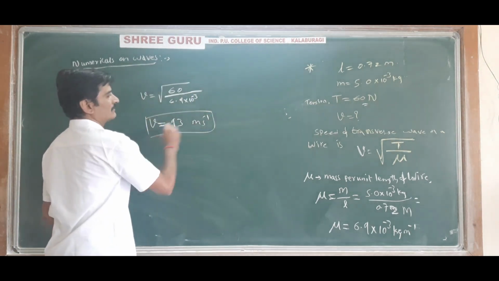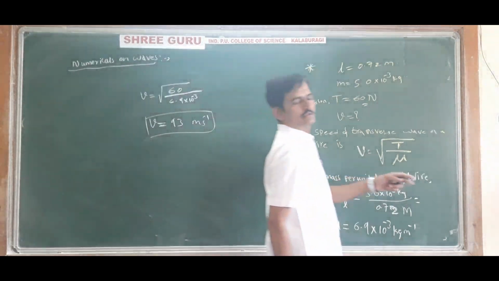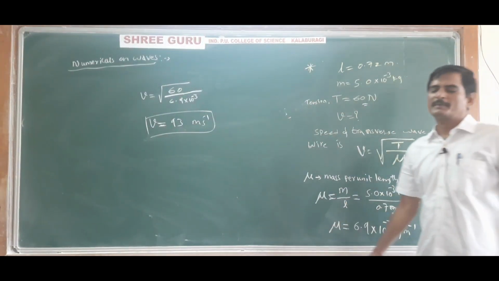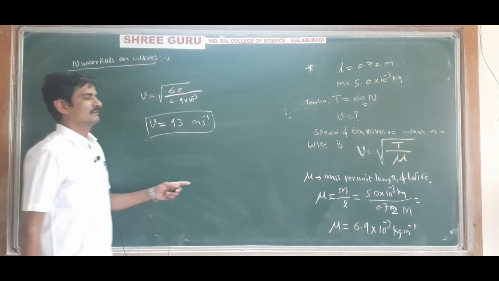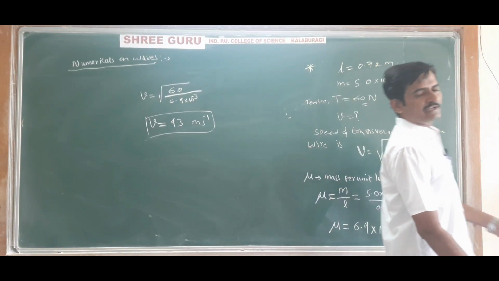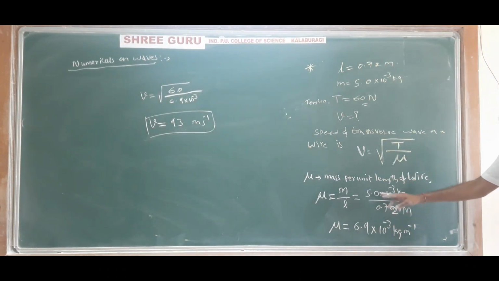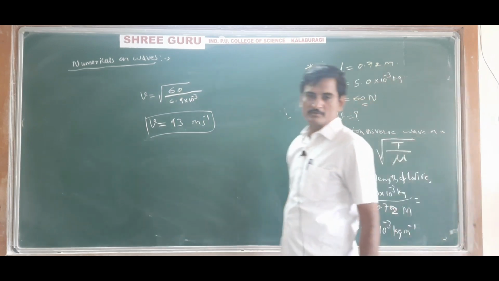So this is the answer. Understood this question? This is the solution. So speed of a transverse wave in a solid rod or in a solid wire is given by V is equal to under root T divided by mu, and mu is mass per unit length, and mass is given, length is given. So substitute, you will get the answer.